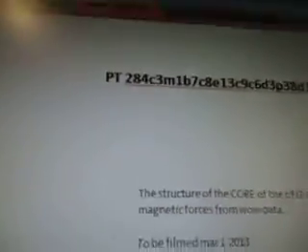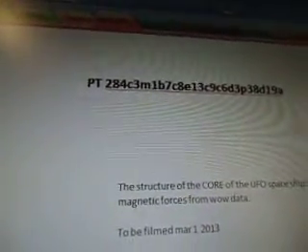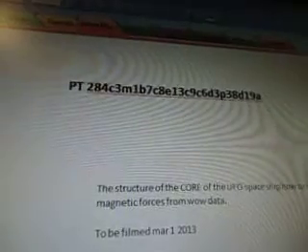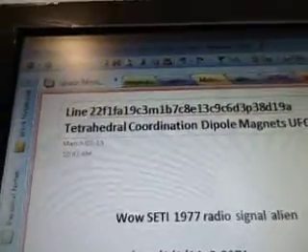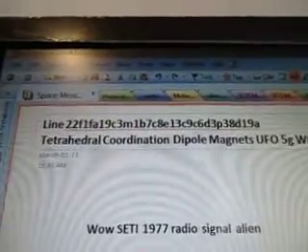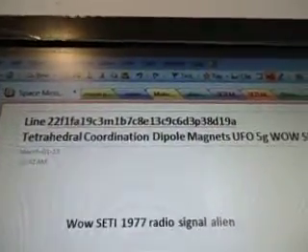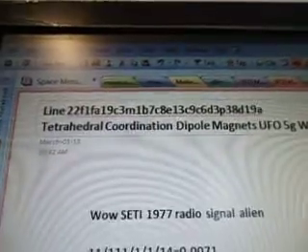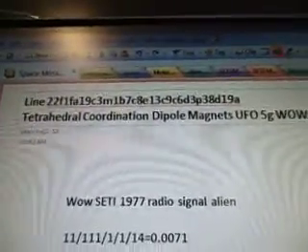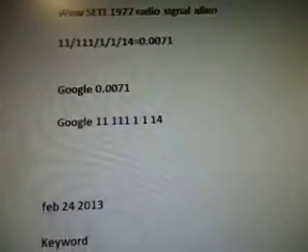Okay, so this is part 284, C3M1B7C8E13C9C6D3P38D19A. Line 22f1fa19c3m1b7c8e13c9c6d3p38d19a. Tetrahedral coordination dipole magnets UFO 5G Wow Seti. There's the alien radio signal.